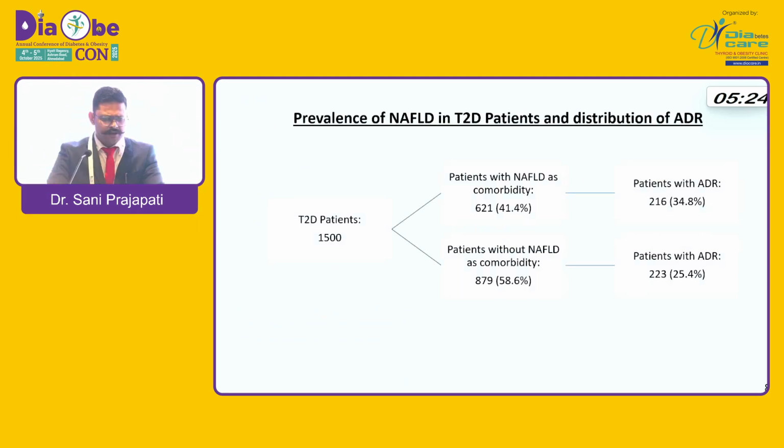So this is the result. Out of 1,500 T2D patients, 621 patients were diagnosed with NAFLD, which is equivalent to 41.4%, and among them 216 patients were identified with at least one ADR, that is 34.8%. If I talk about patients without NAFLD, then it is 879. Although the patient number was higher, the number of ADRs is less in comparison with patients with NAFLD.